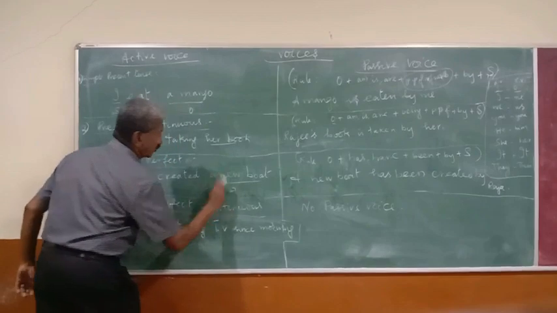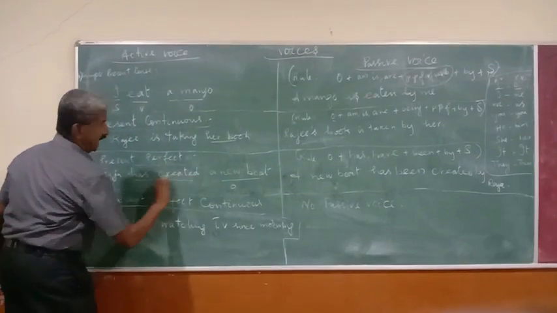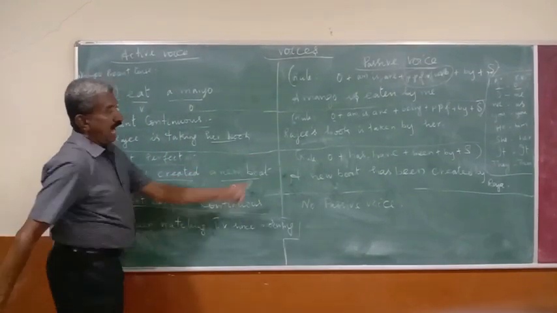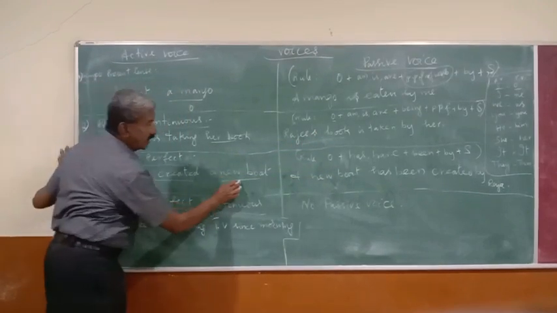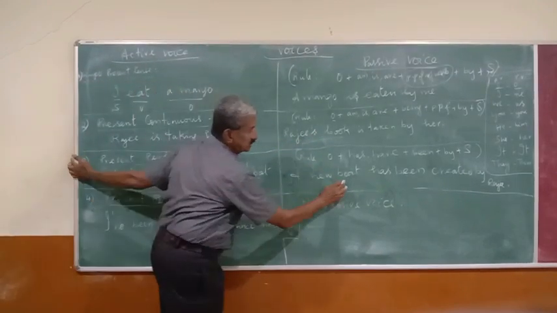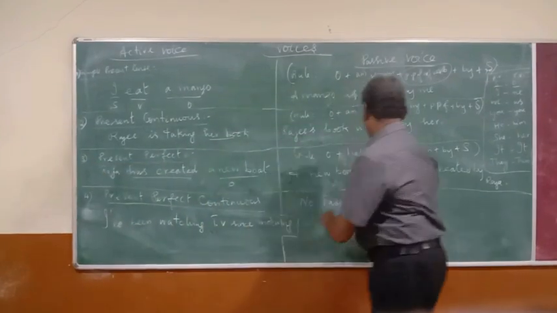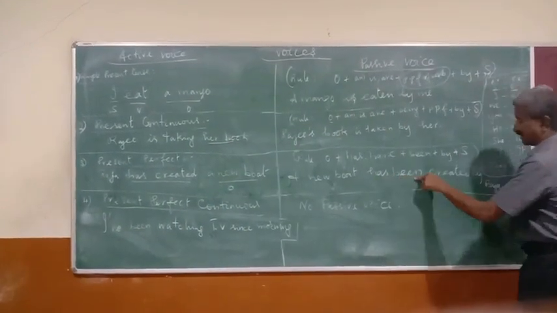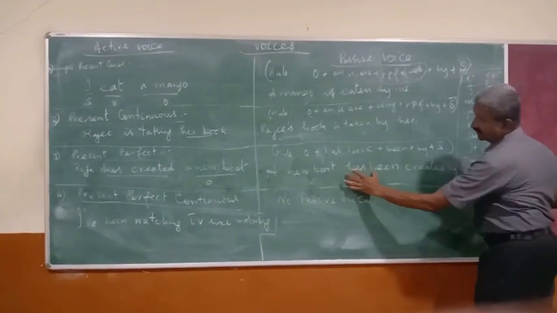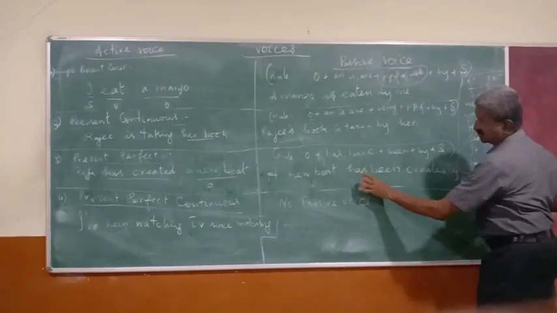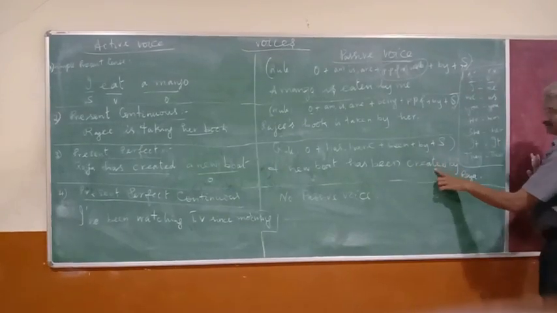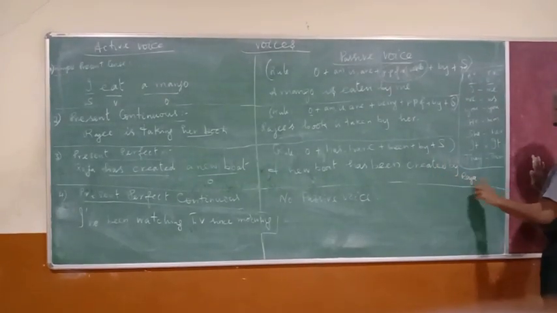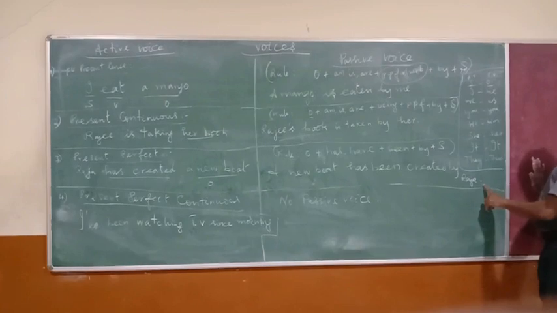The verb has created will become has been created. A new book has been created. You understand here? This is the form to be used. Been is the passive form, used again with the past participle form, and then by, and then Raja.